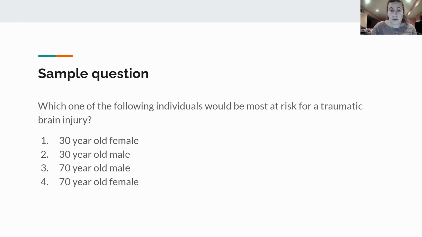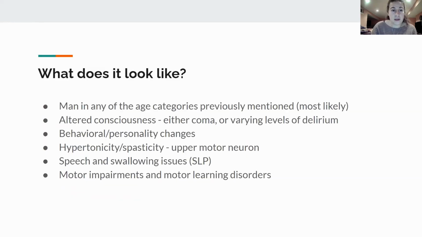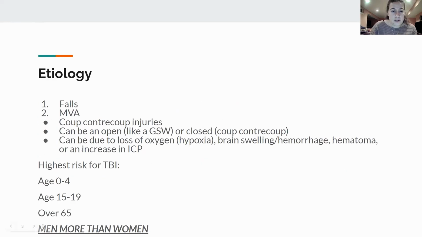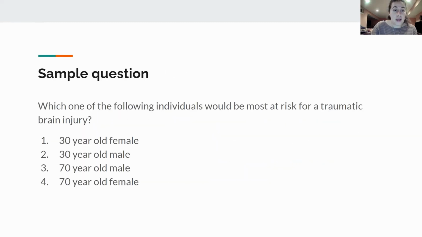This is because if we look at our common age groups, the highest risks for TBIs are either 0 to 4, 15 to 19, or over 65. And a man is more likely to have a traumatic brain injury than a woman. So I hope that helped explain the question. A lot of the boards' questions like to ask which one of these individuals would be most likely to have this condition?